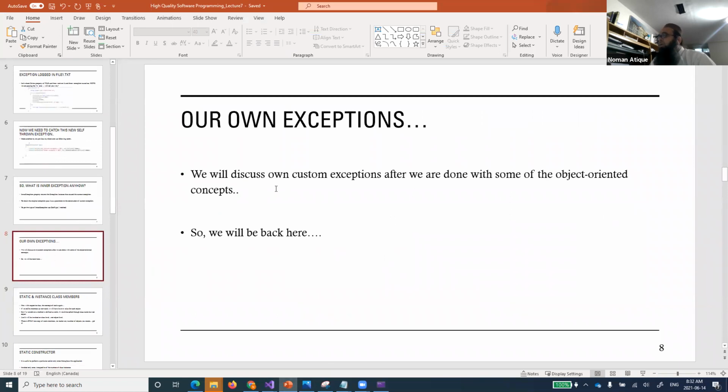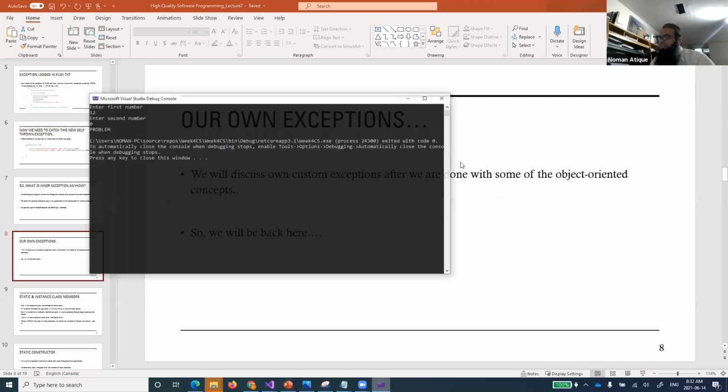Our own exceptions, custom exceptions, we have just seen a glimpse of it as well by throwing something. But we can define our own exceptions, and we'll discuss our own exceptions after we are done with some object-oriented concepts. We'll talk about some of the inner exceptions when we'll be talking about that, right?